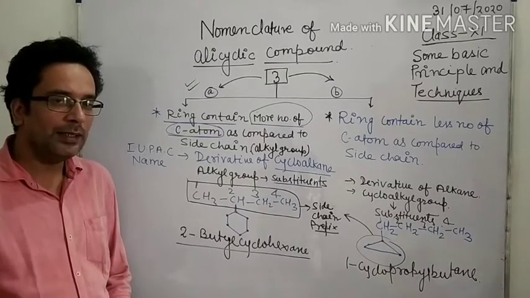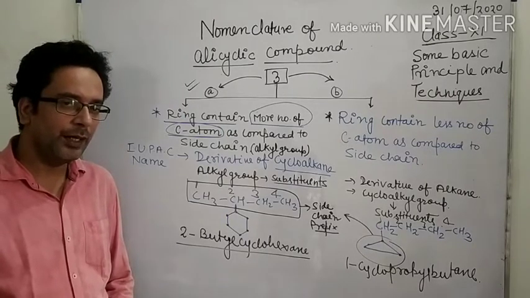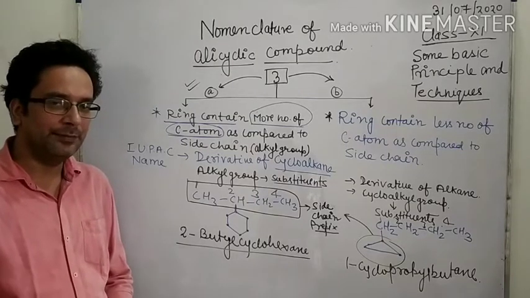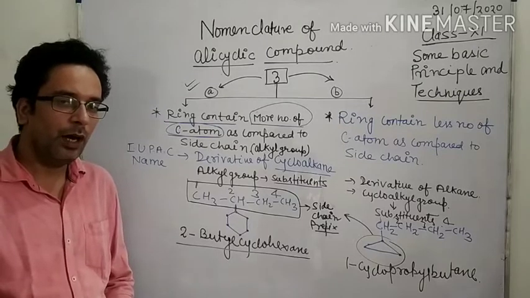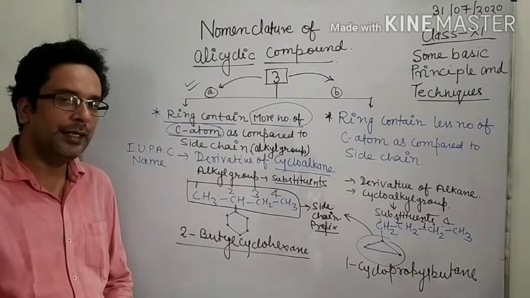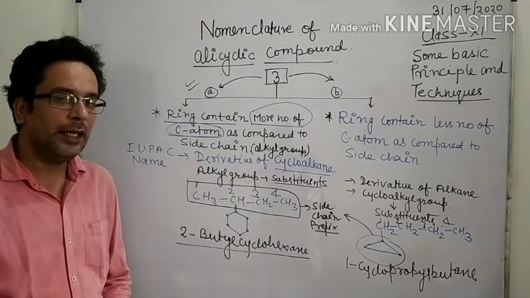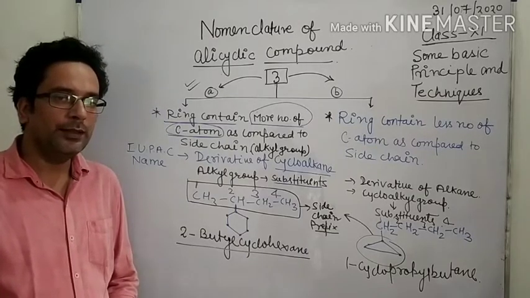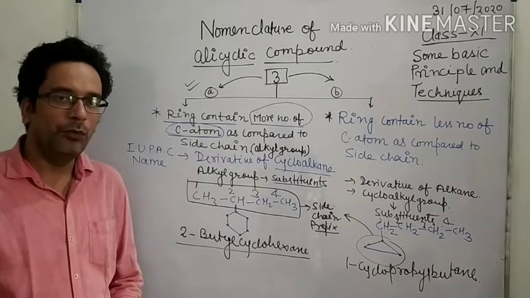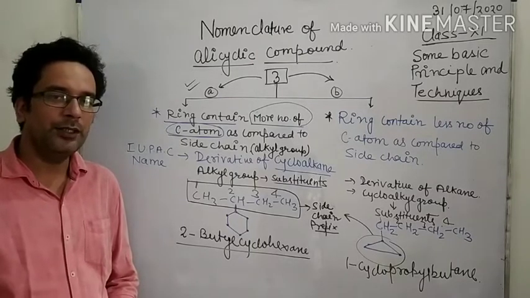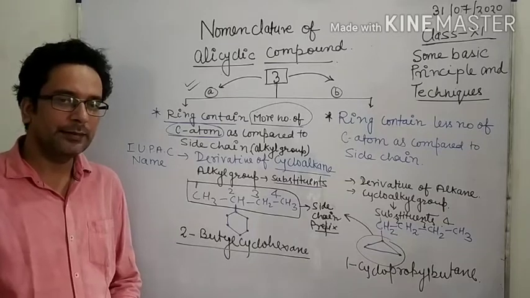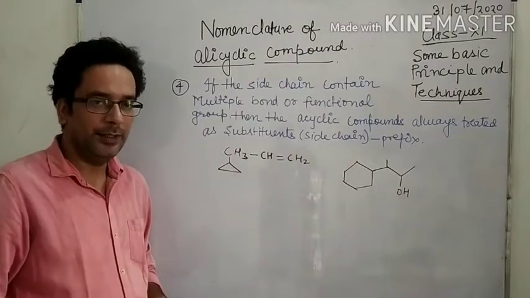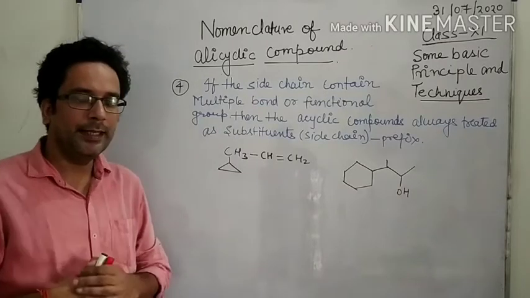Okay, what happens if a double bond or functional group is present in the side chain, not in the ring? Then how to write the name of that organic compound? First all of you take a screenshot of this, then I will discuss how to write the name of alicyclic compounds when a functional group or multiple bond is present in the side chain. Now the next point, that is the fourth point related to alicyclic compounds.